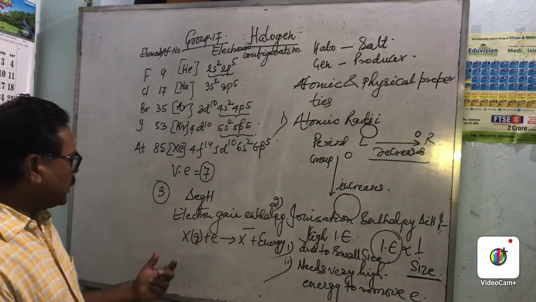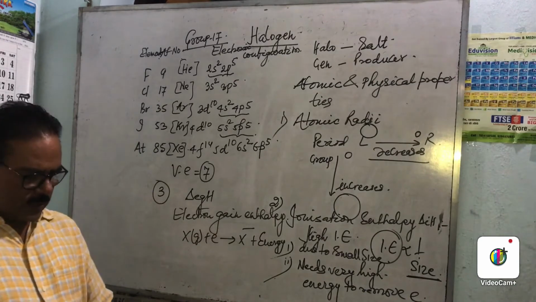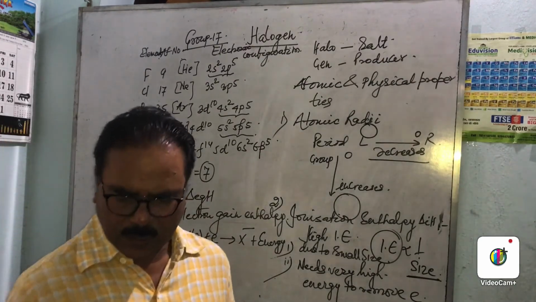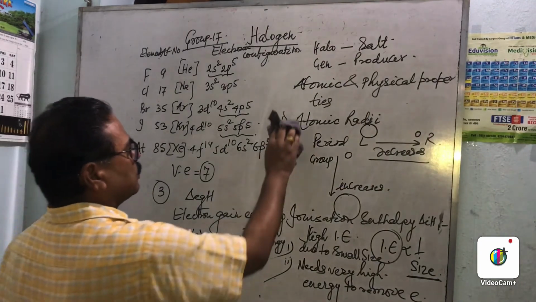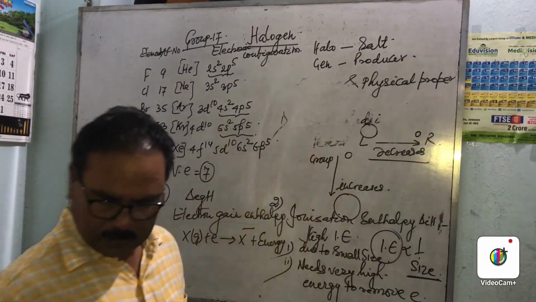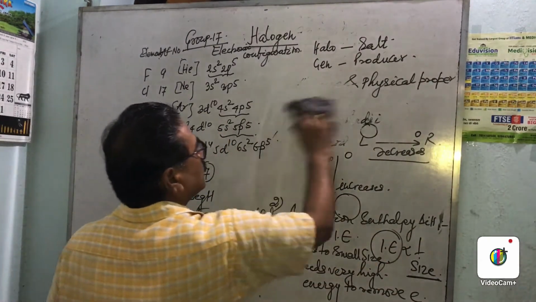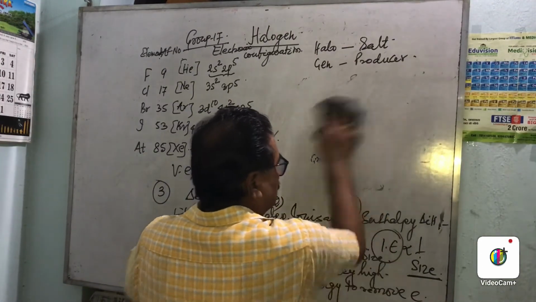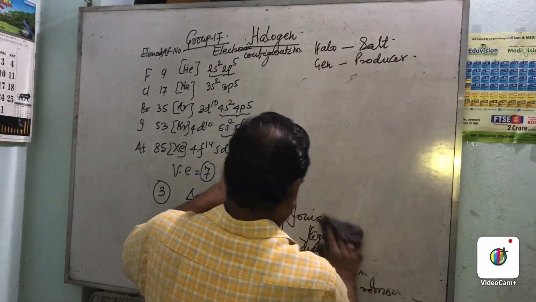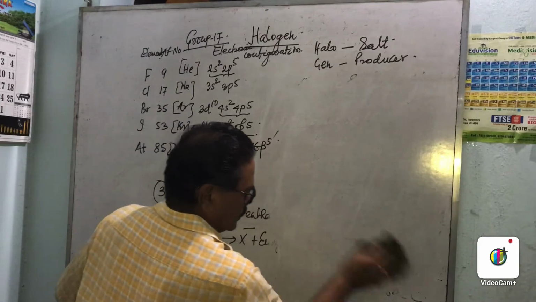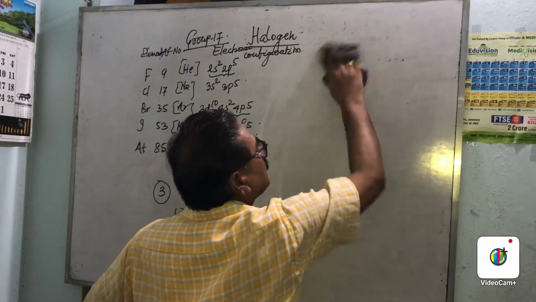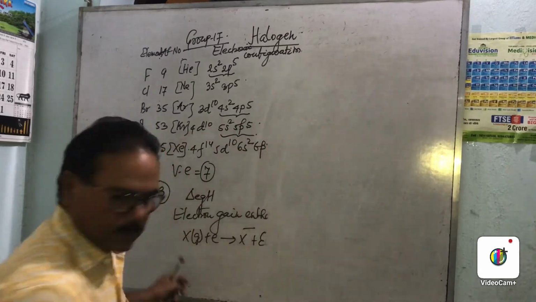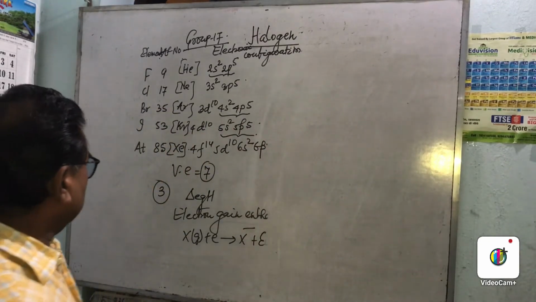Now, if we come down in a group, what is the variation in electron gain enthalpy?